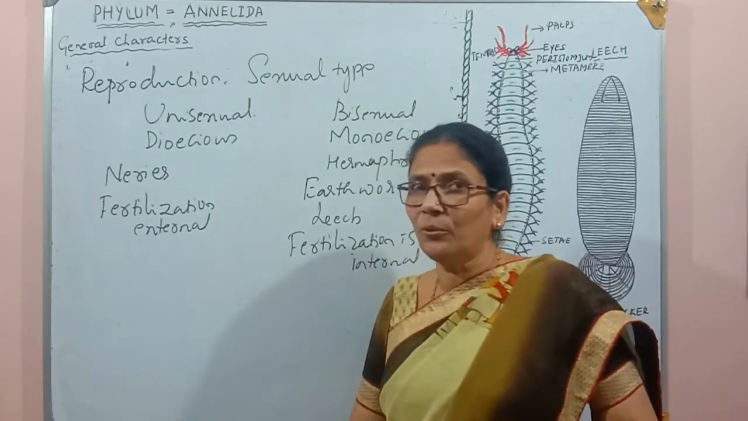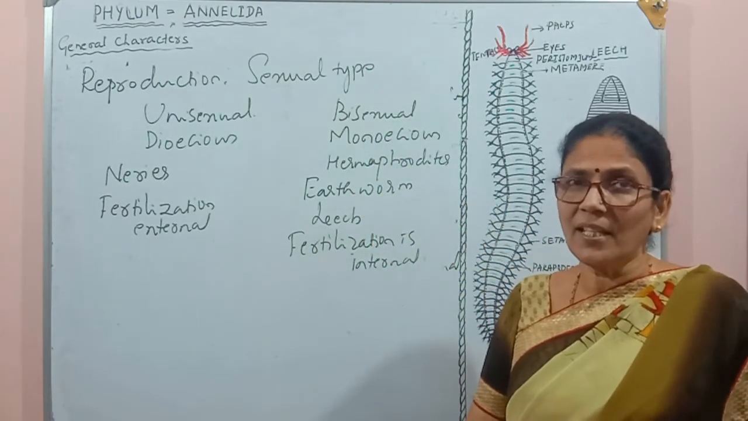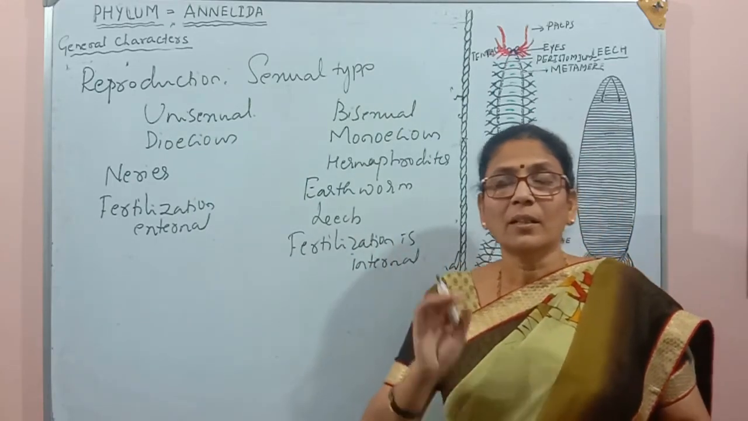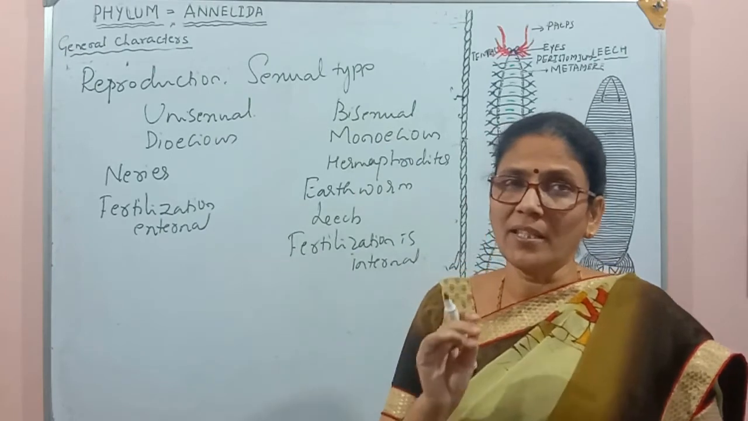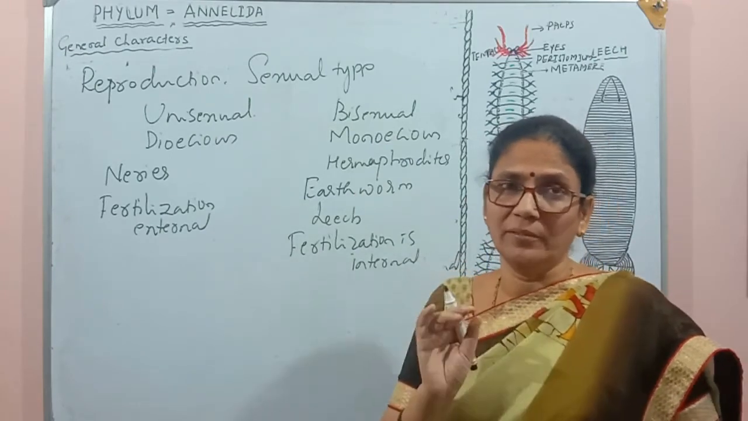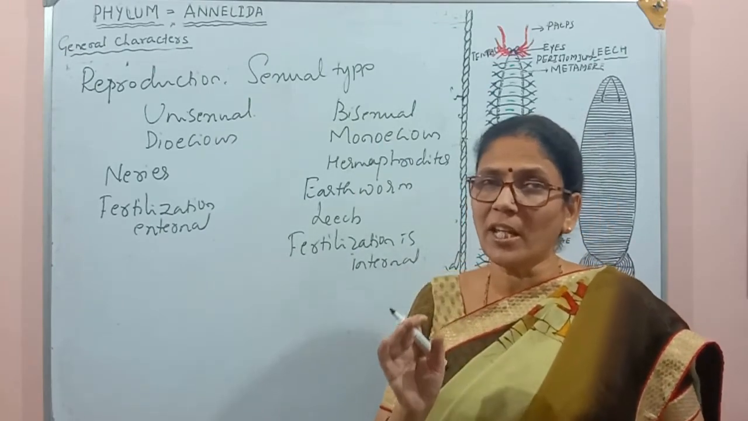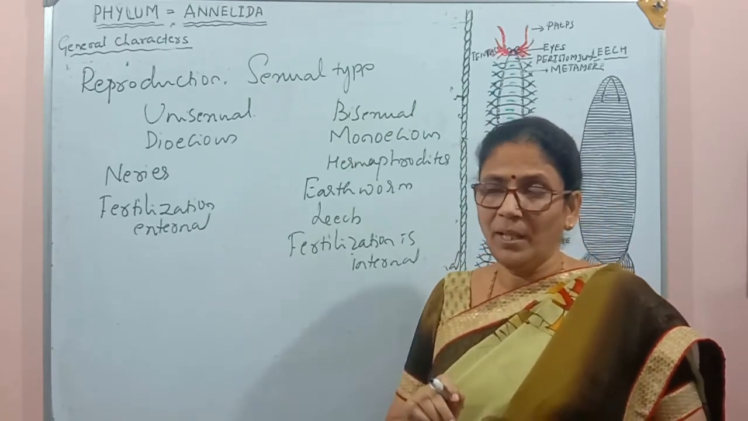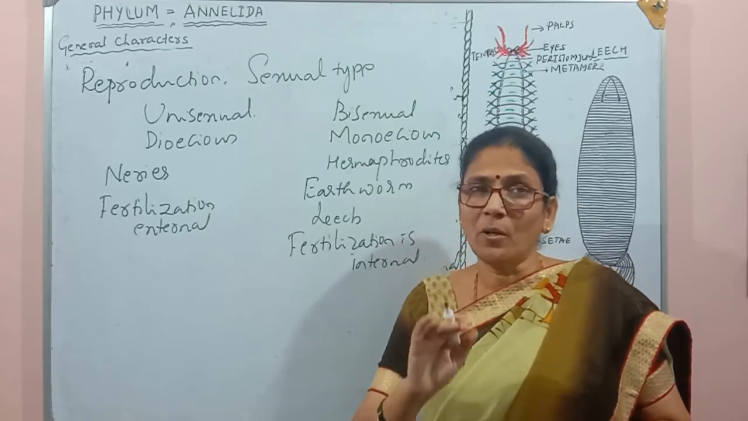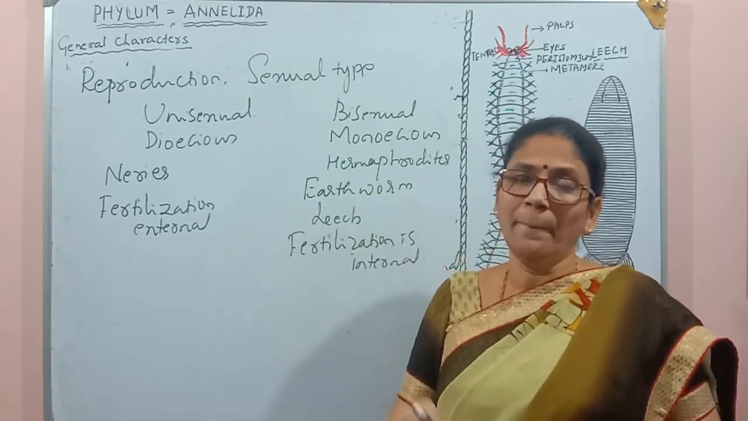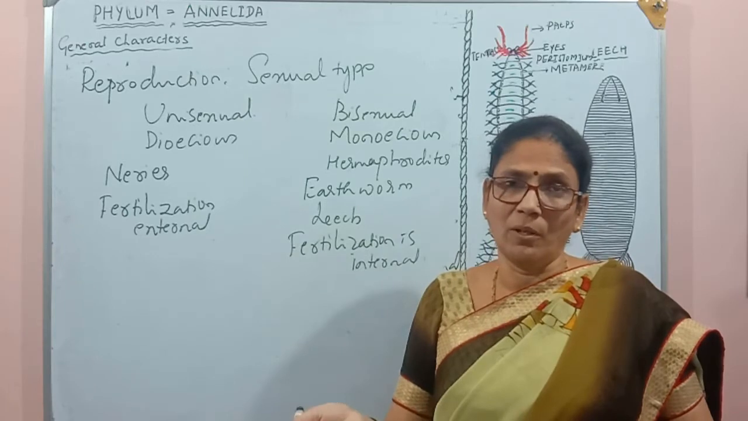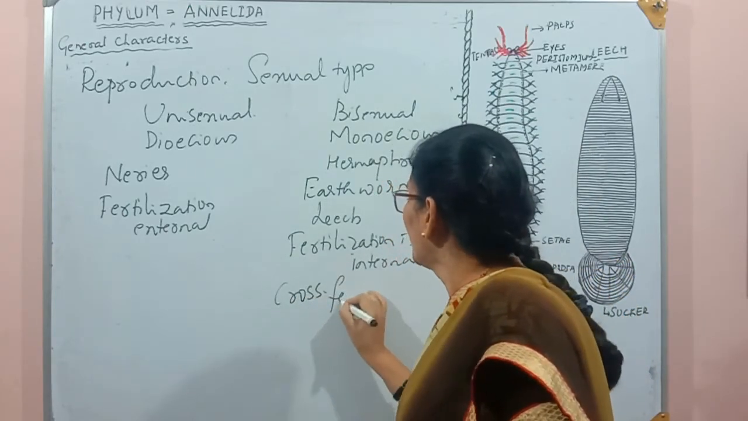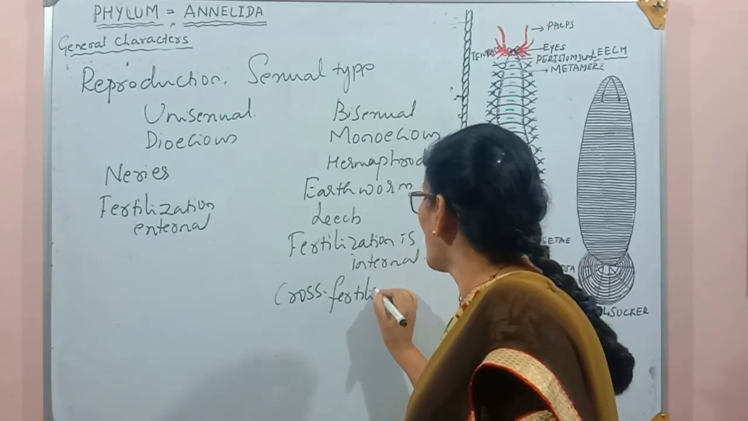But one thing we have to remember here, even though these are hermaphrodite, the gametes of the same organism are not fusing. Means fertilization does not take place between the gametes of the same organism. One earthworm's sperm are going to meet with the egg of another earthworm. Means there is cross fertilization.